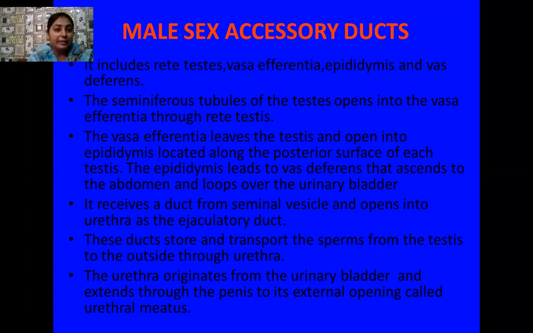So the urinary bladder also receives ducts from male accessory glands such as seminal vesicles and prostate gland. And these open into the urethra with the help of an opening known as the ejaculatory duct. So these ducts store and transport the sperms from the testes to the outside through the urethra. And the urethra originates from the urinary bladder. It extends through the penis to its external opening called the urethral meatus.